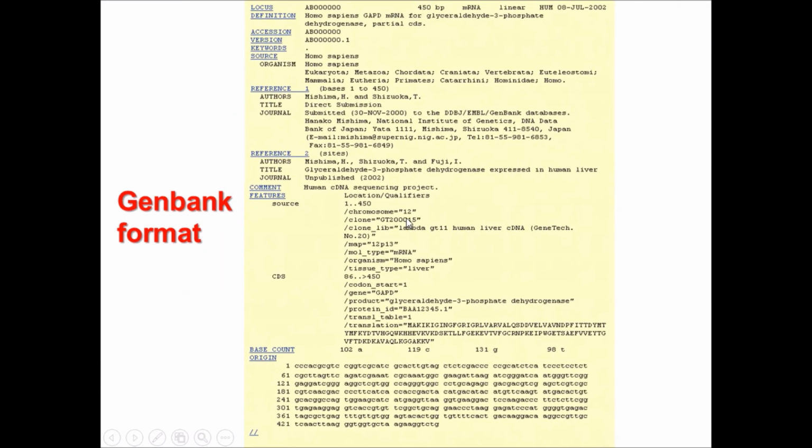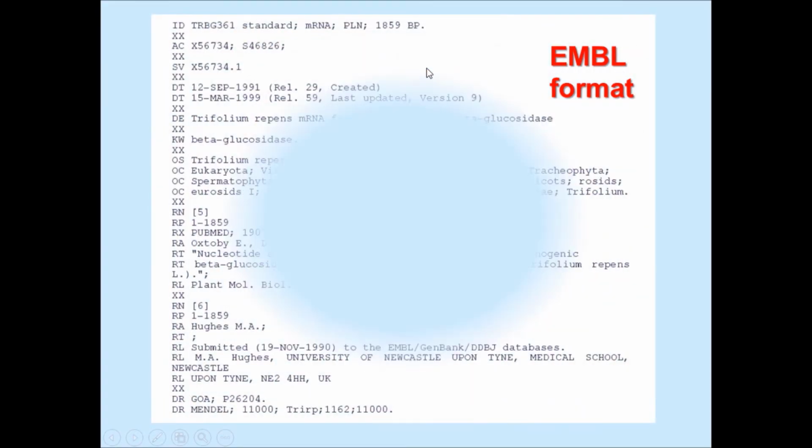Next, this is the GenBank format. It starts with the word LOCUS and ends with //, and in between you can see other information. The sequence in GenBank format starts with the word ORIGIN, and it has 6 blocks in each line. Each block has 10 bases, so 6 blocks contain 60 nucleotides. The next line will start with the number 61. Similarly it goes on, and the sequence ends with //. The first line has information about the sequence.